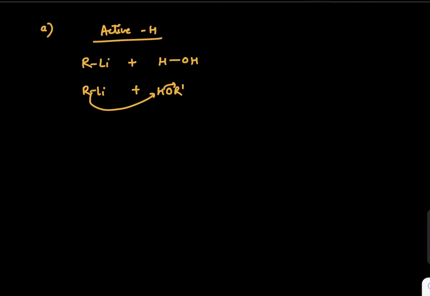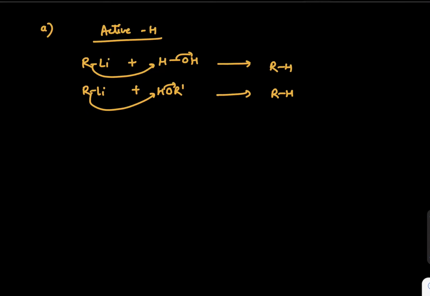Let's see part 1, number 1, preparation of hydrocarbon. Why is it similar to the Grignard reaction? Right now we can say it reacts with compounds containing active hydrogen. So on active hydrogen we can react. Let's say we have RLi reacting with HOH, or RLi reacting with HOR'. So what we can expect is that R will go and capture this hydrogen, and this is free. So in these reactions we get the product RH.